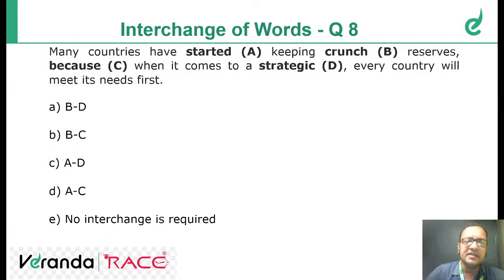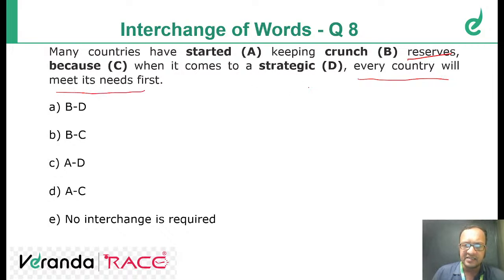Many countries have started keeping crunch reserves because when it comes to a strategic, every country will meet its needs first. Here we can see there's an option called reserves. You give your answers. So 100% keeping dash reserves, because when it comes to dash, every country will meet its needs first.